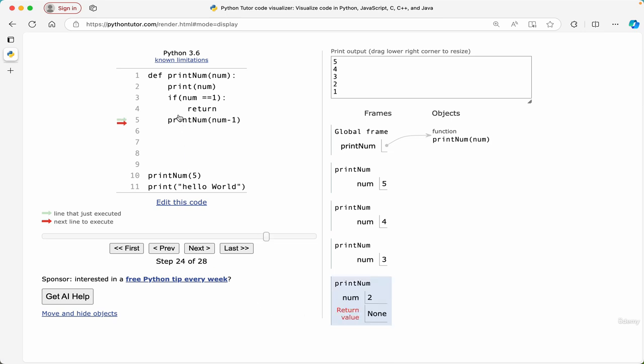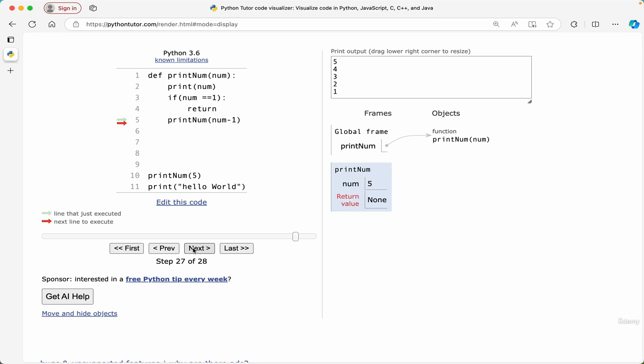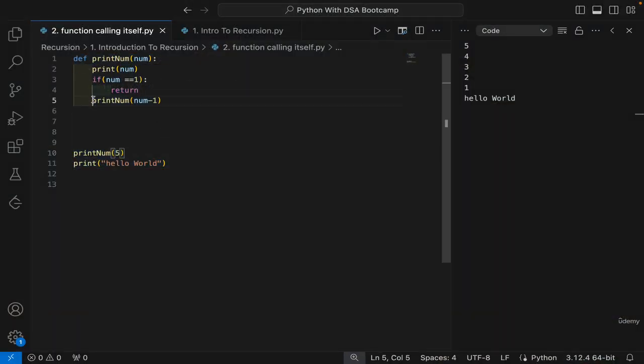And you are going to see that print num 2, because it has also gotten its answer, the flow has completed, it's going to return none and it's going to get destroyed. In a very similar way, 3 is going to get destroyed, 4 is going to get destroyed, and finally 5 also, the whole flow is completed, it's going to get destroyed, and we are going to return to the next line, line number 11, and we are going to print hello world, right? So this is the overall exact flow which is happening here when we have called this function from within, and when we have also tried to make sure that we are able to stop this flow.